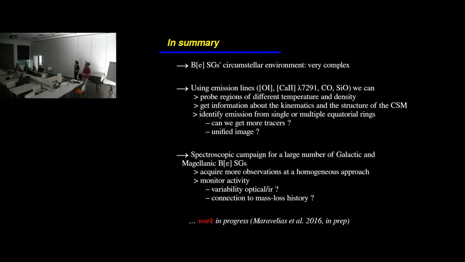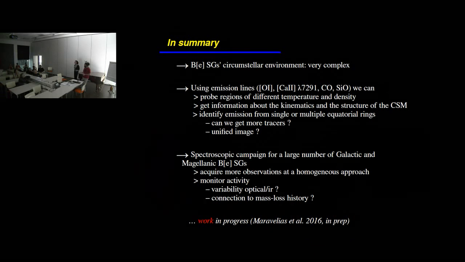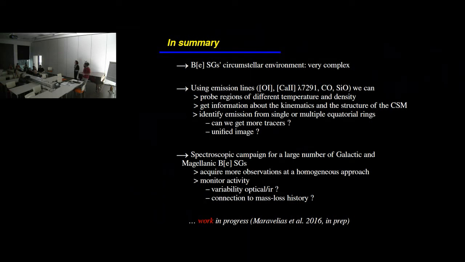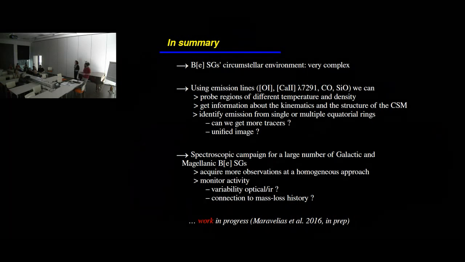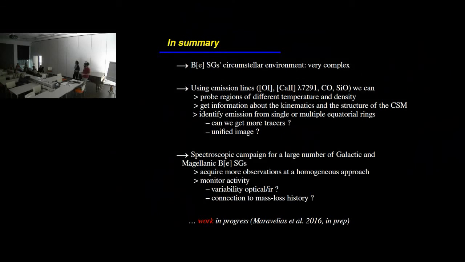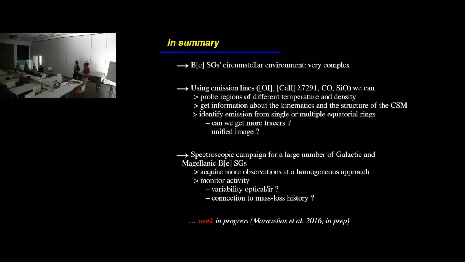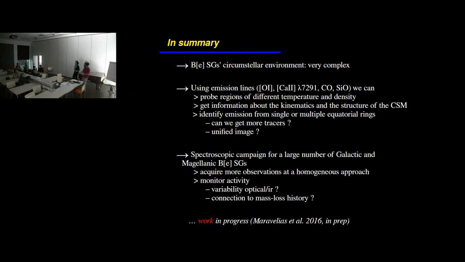Now, we don't have, unfortunately, the inclination angles for all of them. I think there should be 4 or 5 for galactic and a few for the Magellanic sources. So for the rest, we can get only an upper limit. So it's not derived totally yet for all of them. The difficulty is that in order to measure the inclination angle, we have to be able to see the photospheric lines.